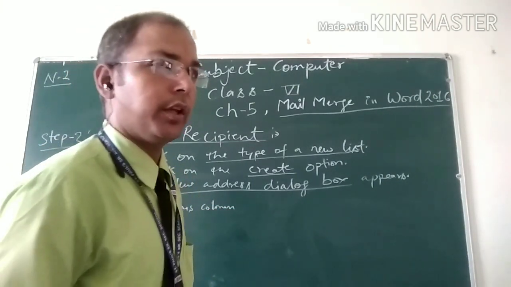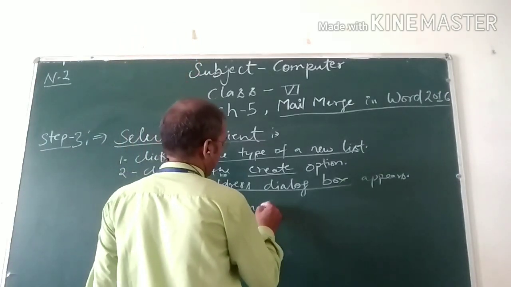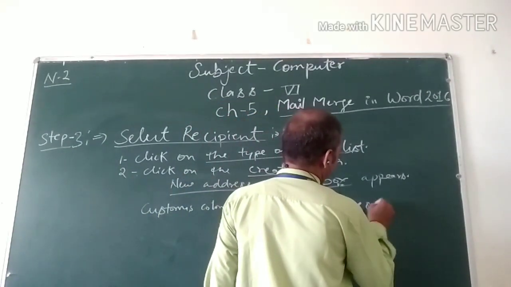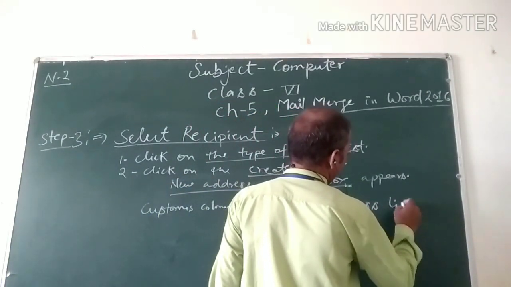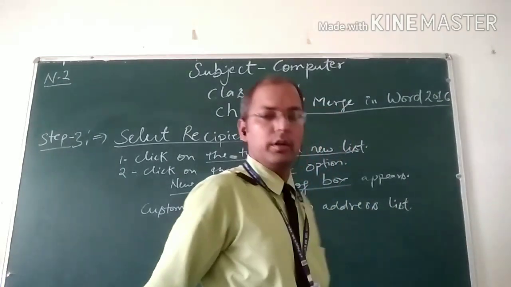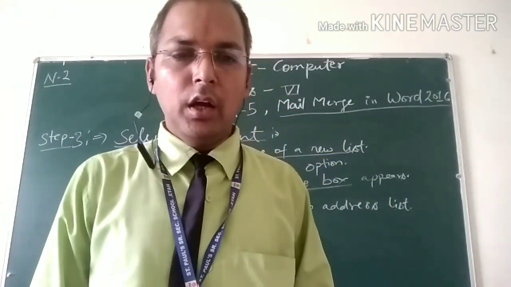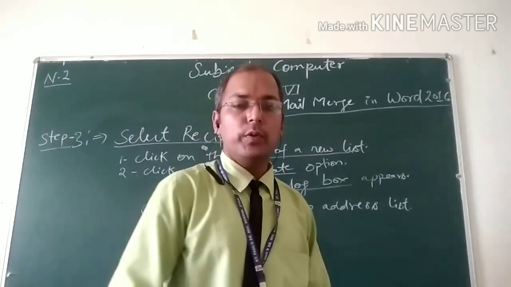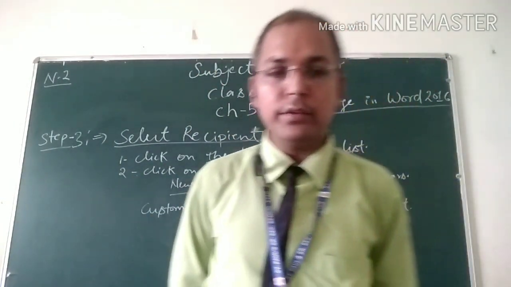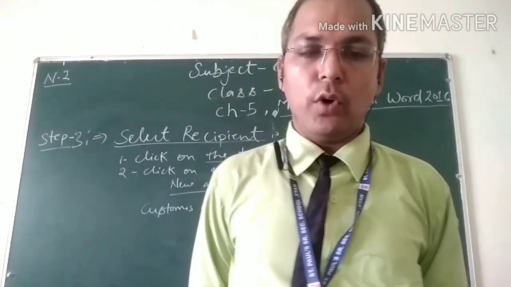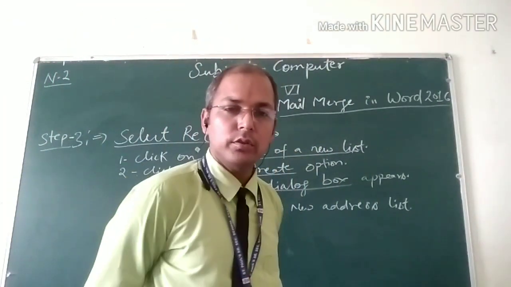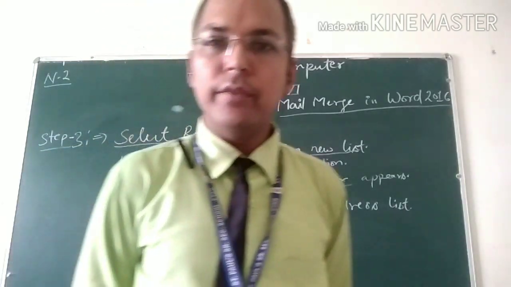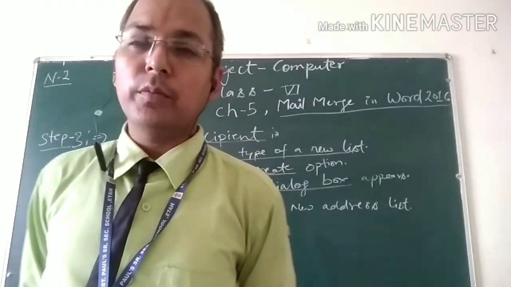Customize columns in the new address list. Look in the customize list. Click on customize columns in the new address list dialog box. The customize address list dialog box opens, as in figure 5.5 on page number 50.